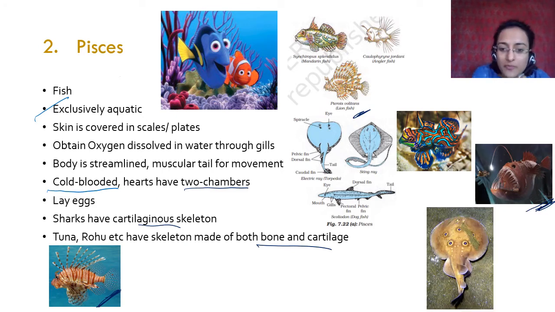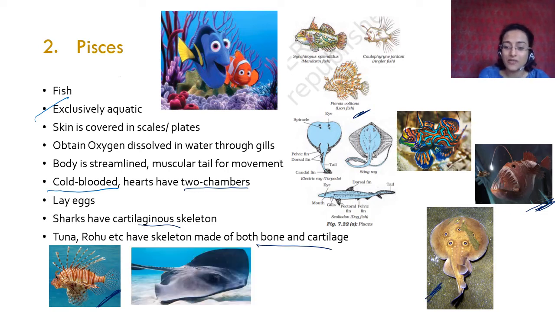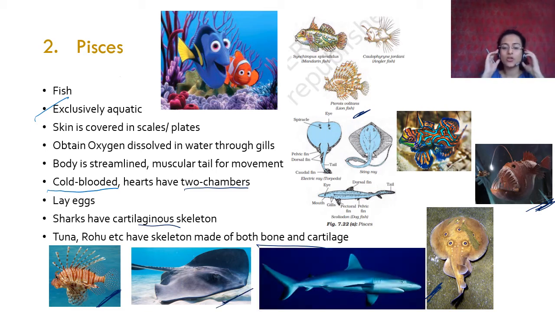Then you have the electric ray. Electric ray gives off electric pulses. This is the stingray, and this is the scoliodon or dogfish. It's a kind of shark. So these are aquatic. They're covered in scales or plates. They obtain oxygen through gills. Body streamlined, cold-blooded. That is why they cannot regulate their body temperature. Hearts have two chambers and they lay eggs.